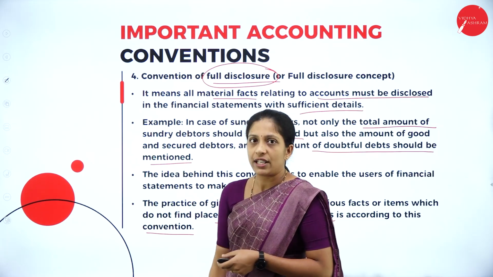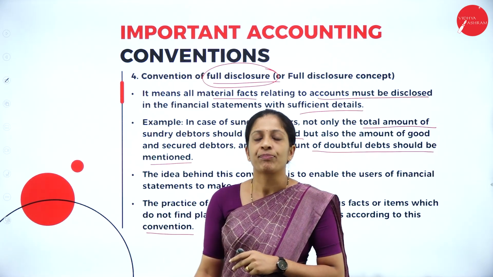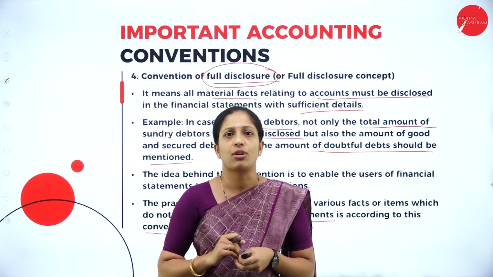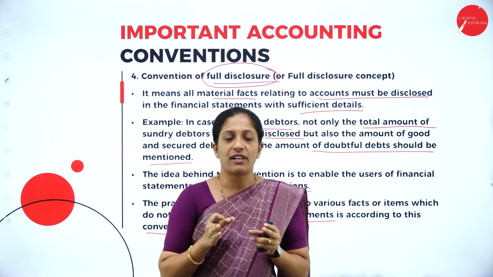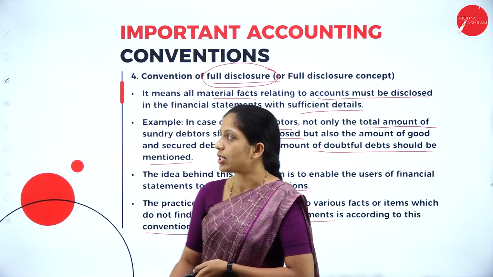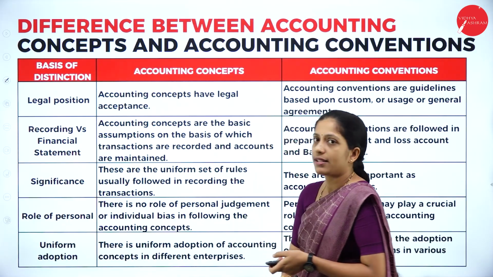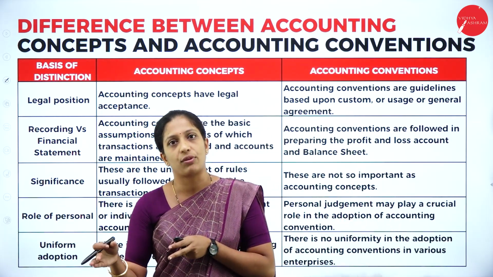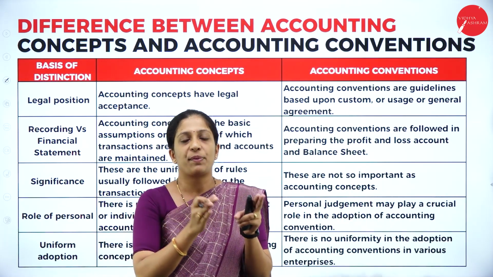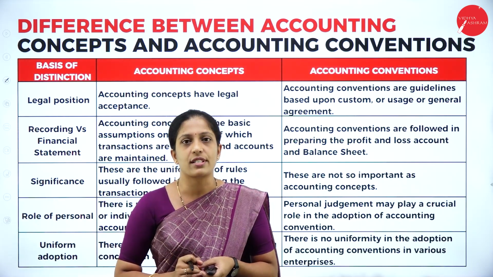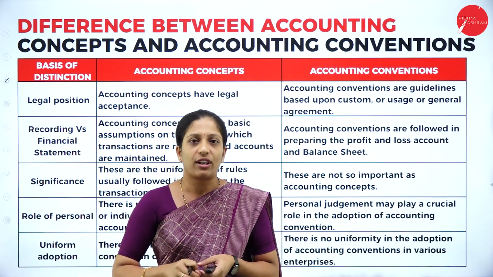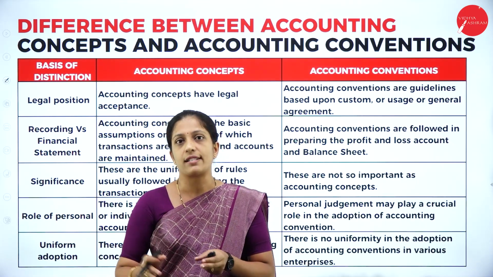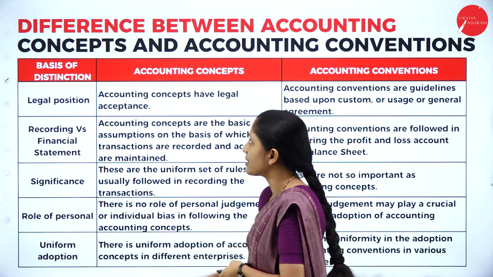So there are 4 conventions: convention of materiality, convention of conservatism, convention of consistency and convention of full disclosure. So hope you have understood about these accounting conventions. Now moving on to the next concept, let us see the difference. Now you know what accounting concepts are and what accounting conventions are, correct? In your previous session we learnt about accounting concepts and now we have learnt about accounting conventions. So let us see the difference between accounting concepts and accounting conventions.